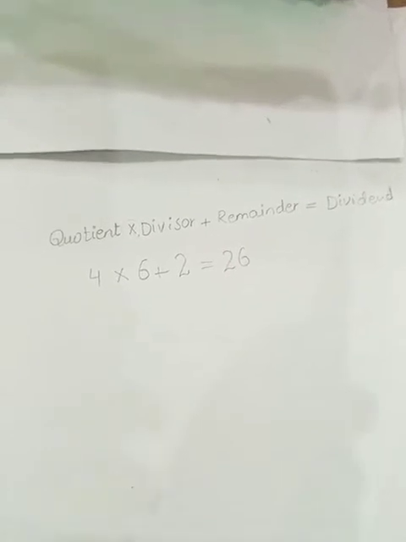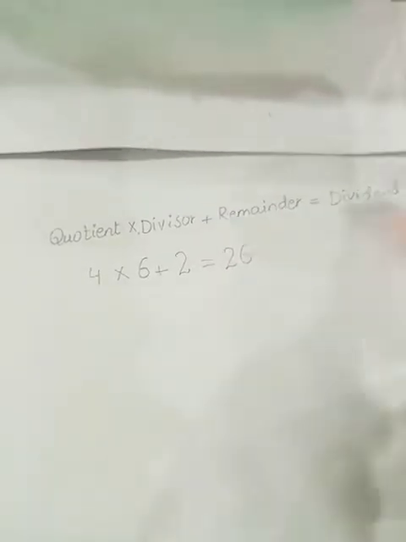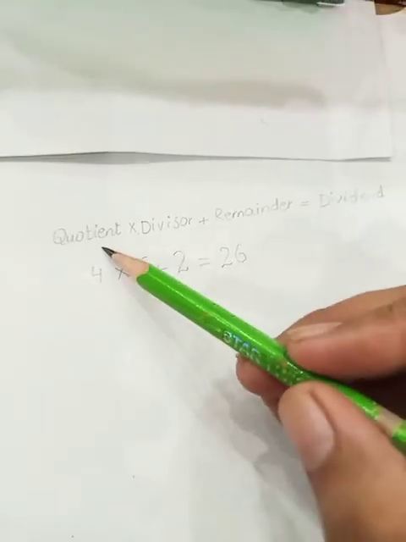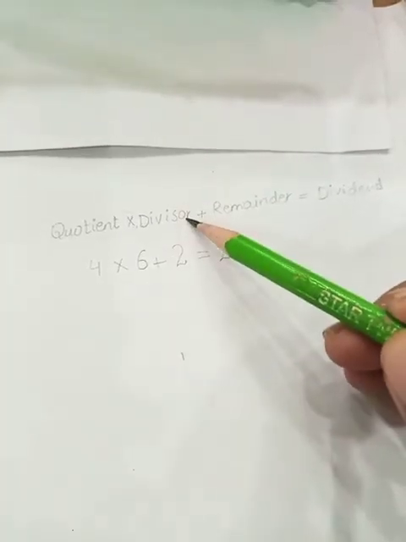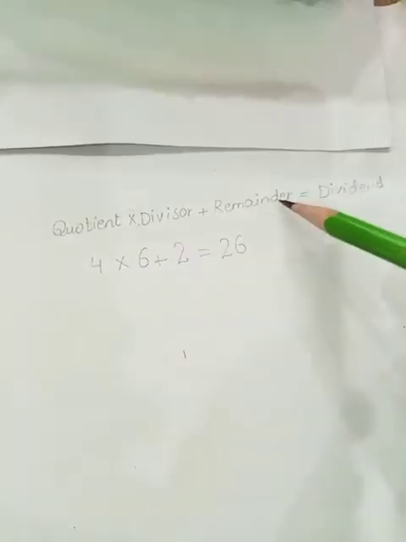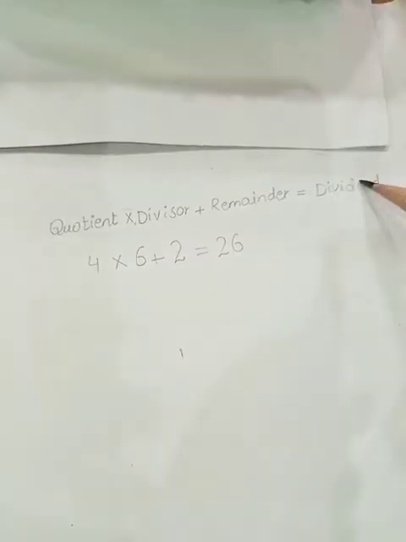So students, you can become your own teacher by using this equation. So learn it carefully. Quotient multiplied by divisor and then adding the remainder. Okay, its answer should be equal to your dividend.